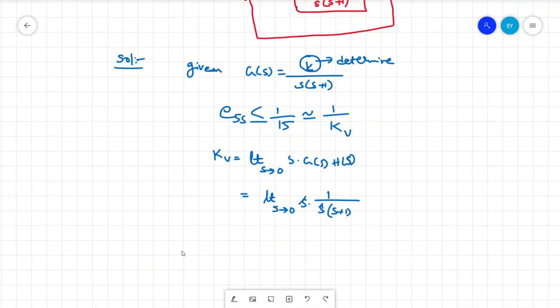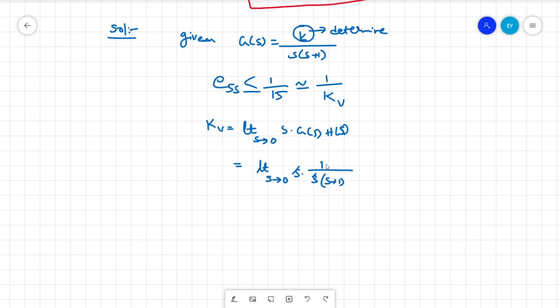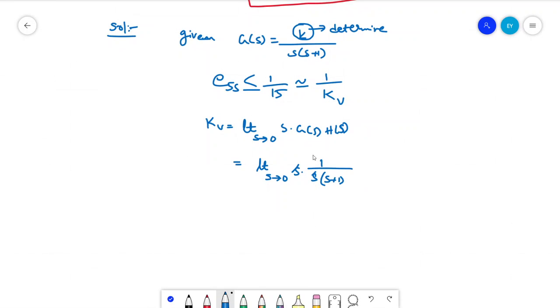Left over is limit s tends to 0 of 1 by k by s plus 1. So we'll apply the limit to the system, therefore Kv will be equal to K, right? So what is Kv here? Kv is 15 here, therefore K will be 15, which gives the transfer function as 15 by s into s plus 1.